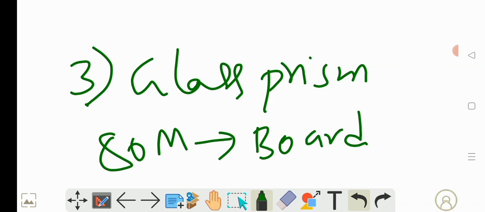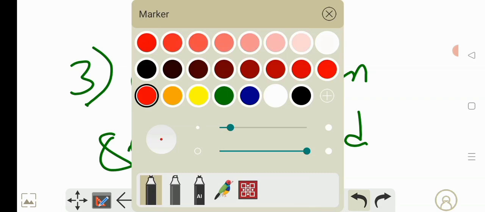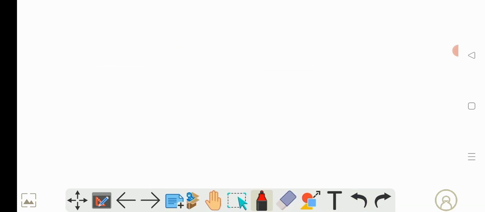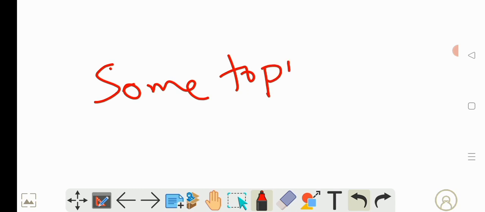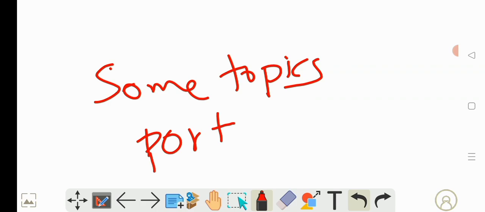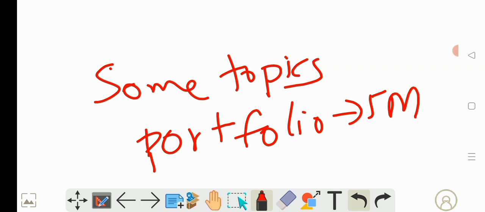Okay, for internal assessment you will have 20 marks, and from where will you get those 20 marks? From these practicals. And then your classwork and homework maintenance, and your projects also. For some topics CBSE may ask for a portfolio, so with that you will get 5 marks from the subject itself.